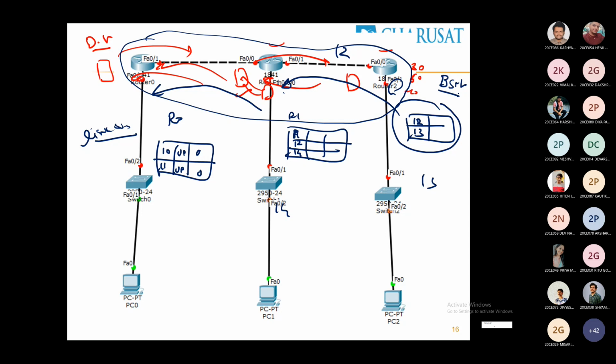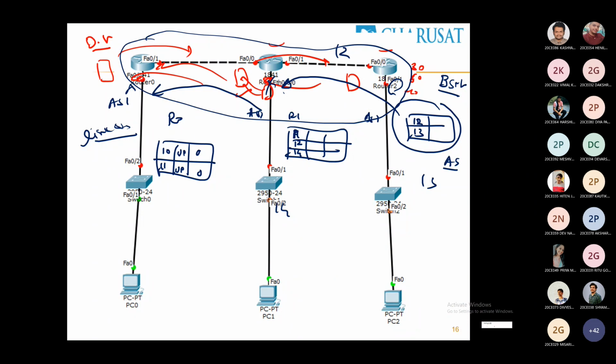So BSNL will have some unique identification in the rest of the world. That is known as the AS number, the Autonomous System identifier. AS stands for Autonomous System. In the same way MTL will have its own autonomous system number, Geo will have its own, GTPL and PACE Internet will have their own autonomous system numbers. What does this autonomous system define? In these routers, I will specify autonomous system 1, and also in this router, I will specify autonomous system 1.